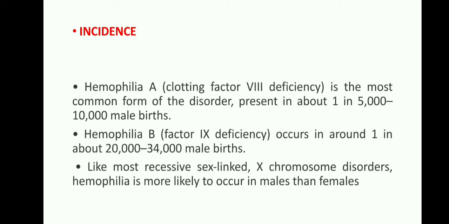Mostly males are affected, but the females are the carriers. Okay, and coming to hemophilia B, the incidence rate is because of the deficiency of clotting factor 9, and occurs in around 1 in about 20,000 to 34,000 male births.